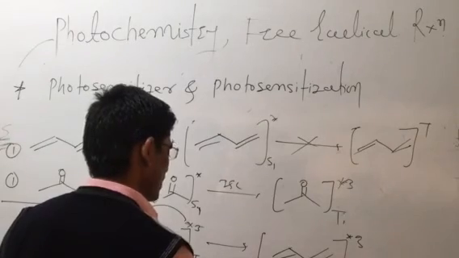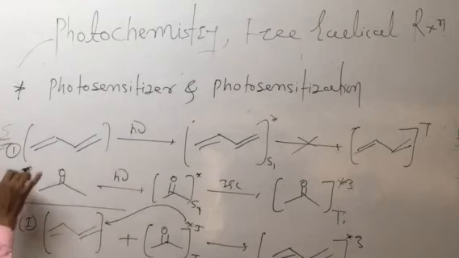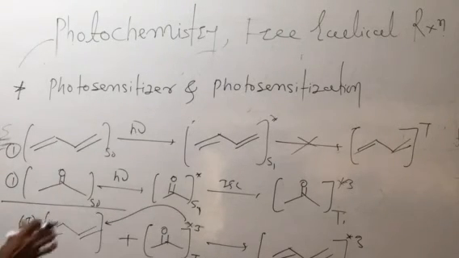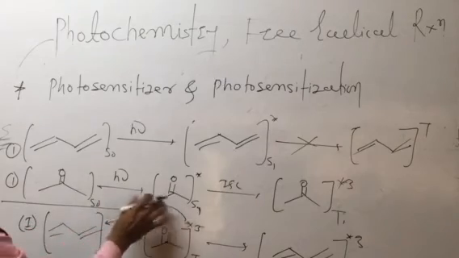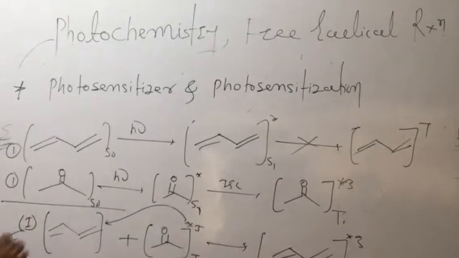अब ये जाएगा हमारा ग्राउंड स्टेट में. So actually, these two molecules in the ground state, after incidence of radiation, the carbonyl compound goes from singlet to triplet, and the triplet molecule reacts with the ground state molecule of 1,3-butadiene.